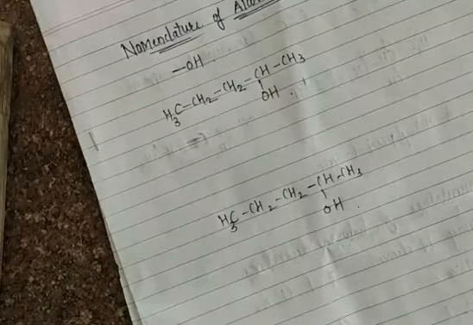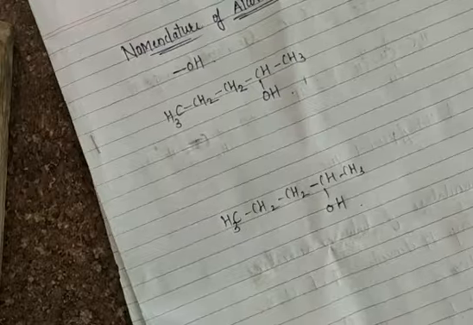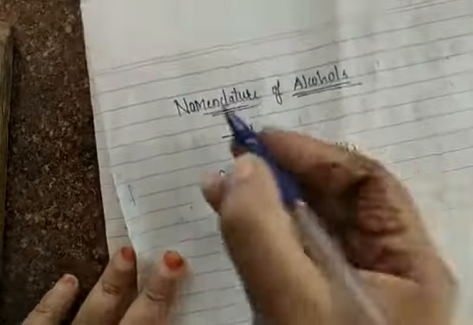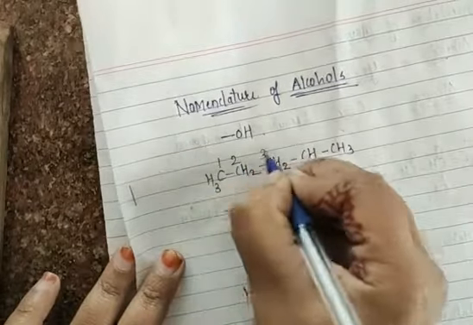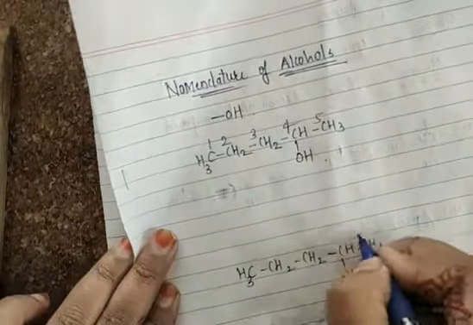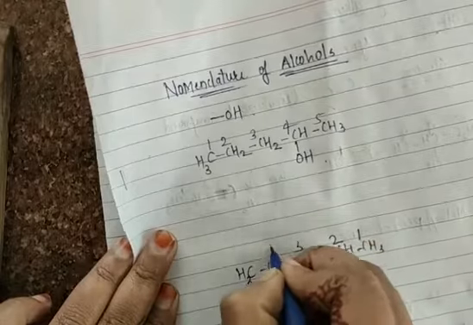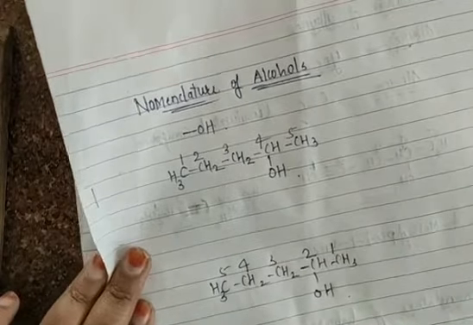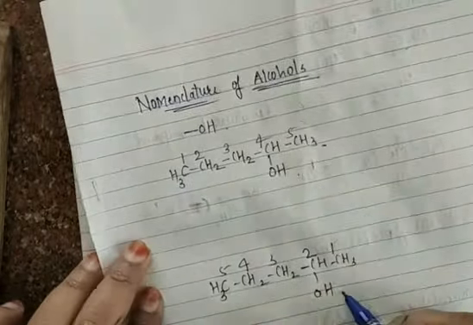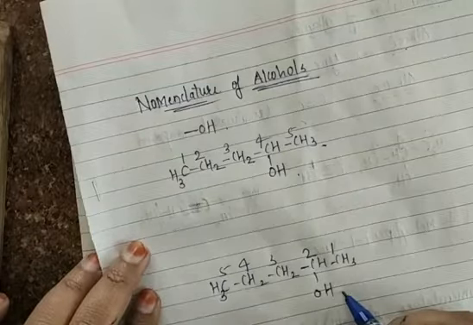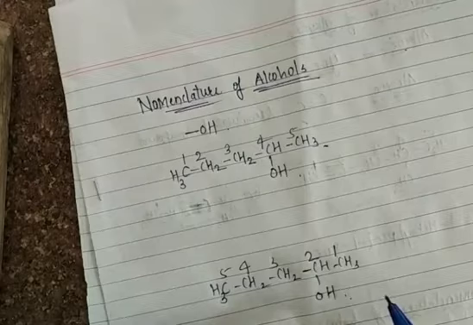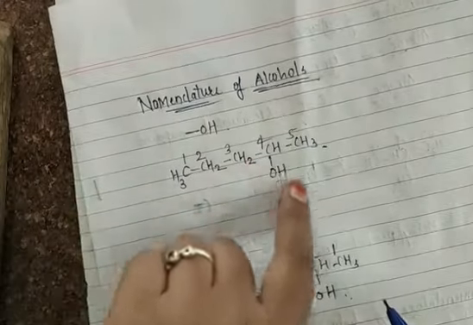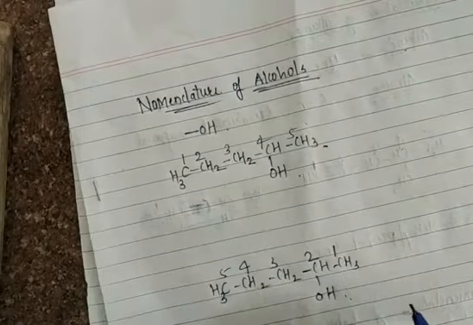So now I will start numbering in two ways. In the first organic compound I will start numbering from this side, 1, 2, 3, 4 and 5. And in the second I will start from this side, 1, 2, 3, 4, 5. Which is the correct numbering here, either this or this? So what is the rule here? First you have to check whether the given organic compound contains an alcohol or not. If you see here there is an OH, it means it contains an alcohol group.